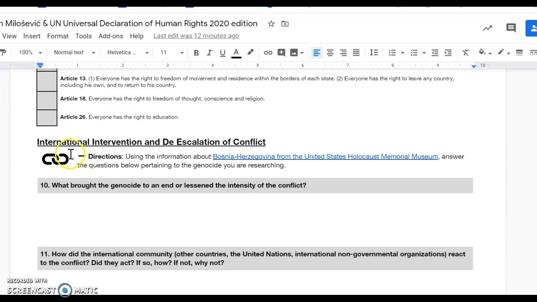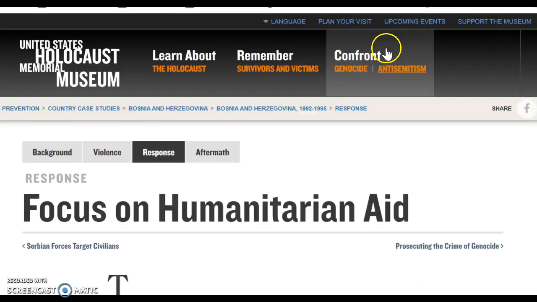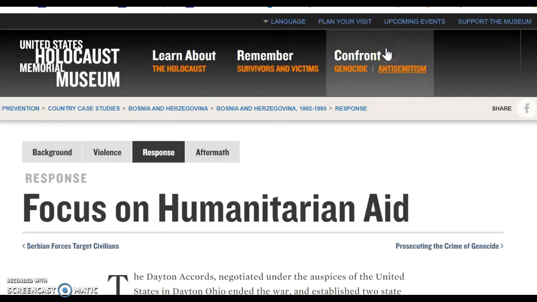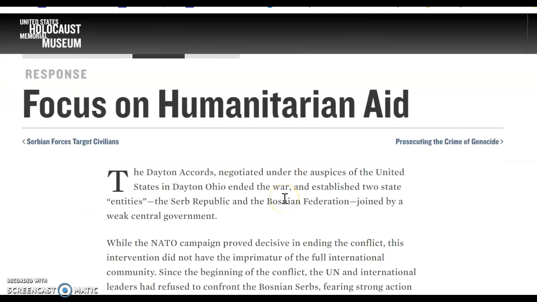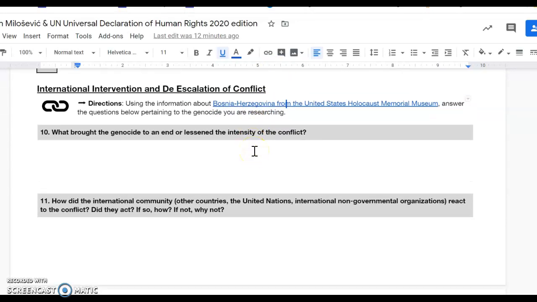Then our last section here is on the international intervention and de-escalation of the conflict. Again, you'll click on the link that'll bring you to the United States Holocaust Memorial Museum, and this will be looking again at what is going on in Bosnia, and this section's on the response, so dealing with how the international community, for example, dealt with this conflict. And you'll answer those two questions and be sure to submit it.